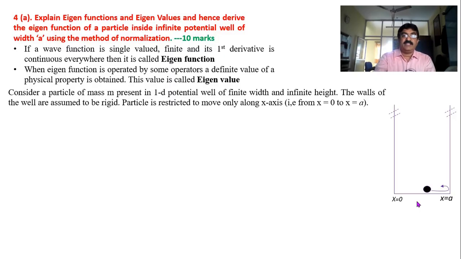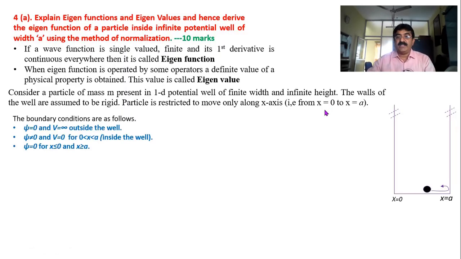Now all these things you write in one or two lines. Like, consider a particle of mass m present in a one-dimensional potential well of finite width and infinite height. Walls of the well are assumed to be rigid. This is what I told you. The particle is restricted to move only along the x-axis, that is from x equal to 0 to x equal to a. So whatever I explained now, that is there in the wordings.